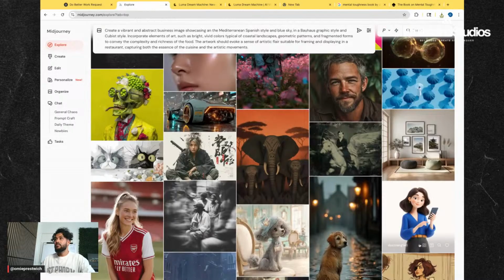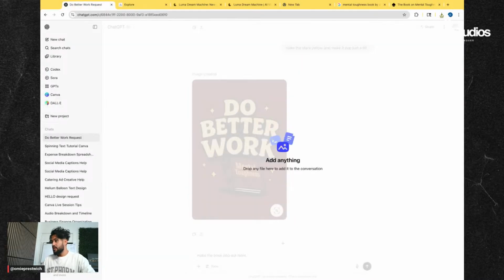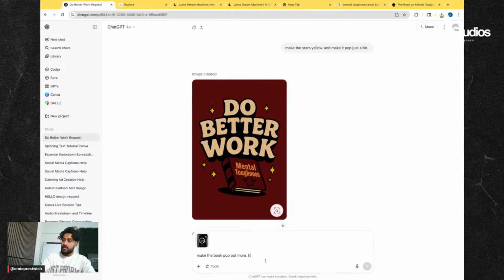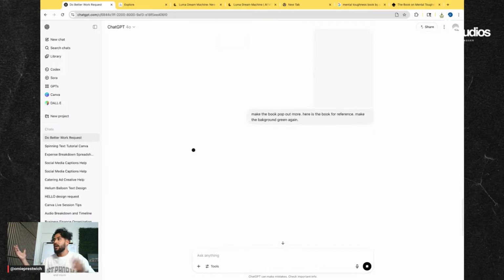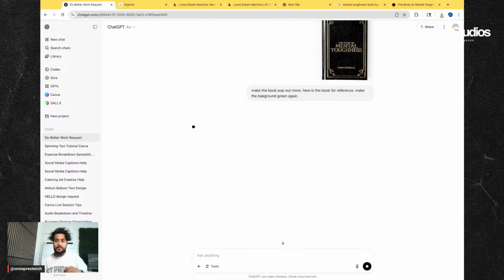Go back here. Upload this. Here is the book for reference. Make the background green. Again, sure. I don't know. The green just looked better.